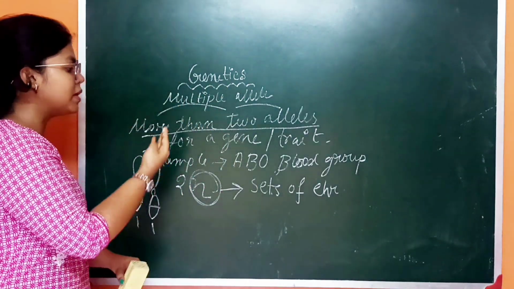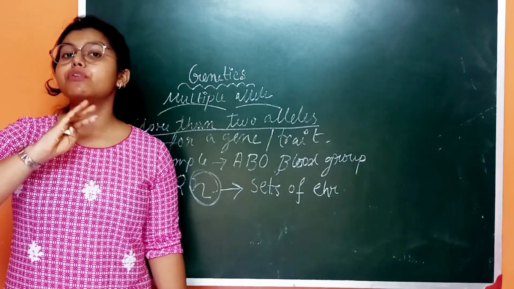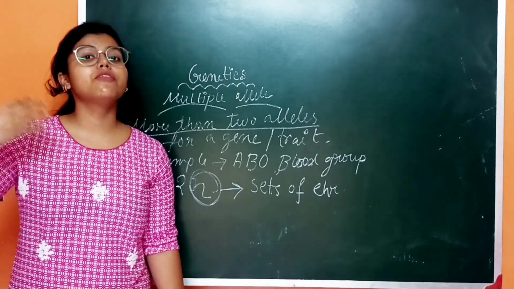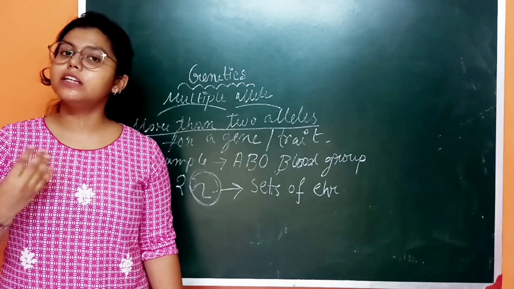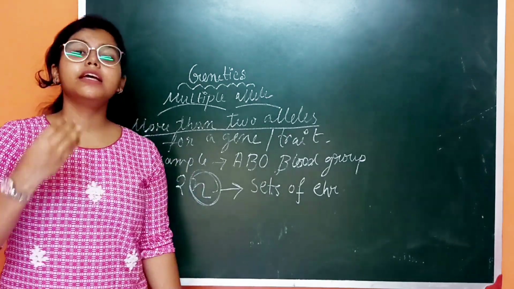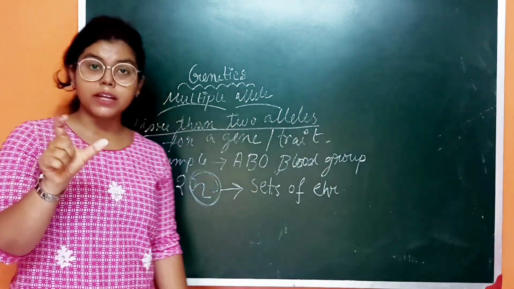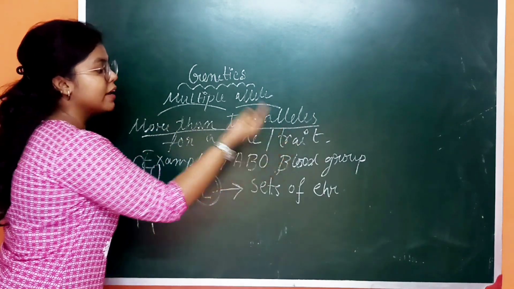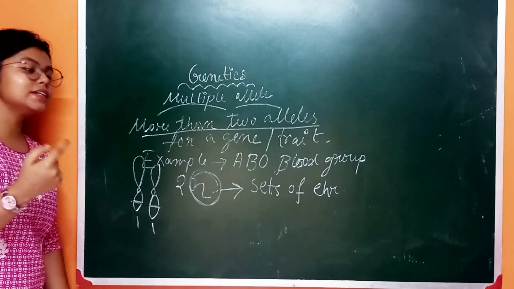That is why ABO blood group is an example of multiple allele. Because we are diploid, we have only two sets of chromosome, so it is not possible for three different types of alleles to be present for a particular trait in a human. So it is multiple allele in a human population, or you can say in a particular population, when more than two alleles are present for a gene or a trait. Here the trait is blood group.